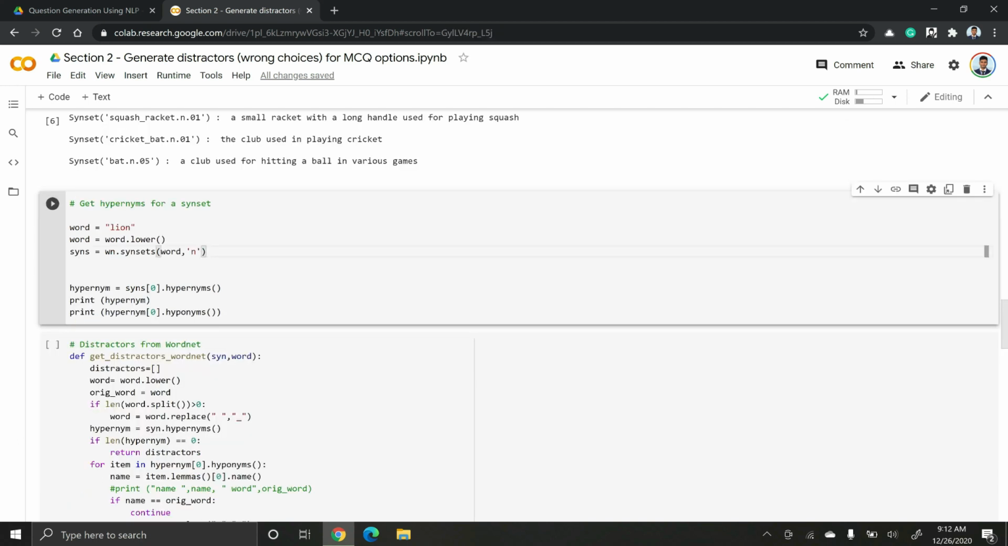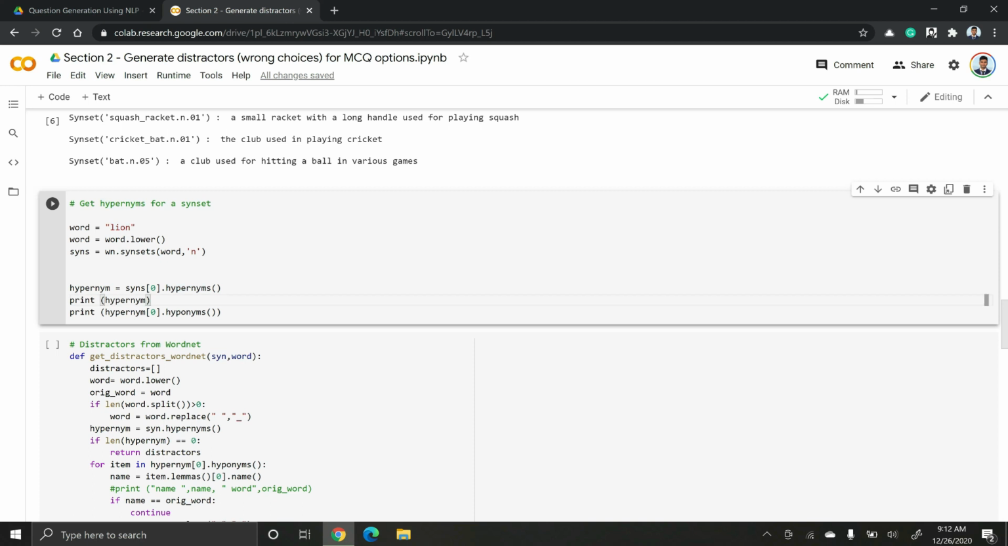As you have seen in the previous lecture, I explained what a hypernym and what a hyponym is. So let's pick a word like lion. We can get all the synsets of the word lion. Then let's get the first synset. Perhaps that could be the best meaning or the most generic meaning that we are looking for the lion. And we get all the hypernyms of lion. So hypernym means the embracing category or the top level category of lion.